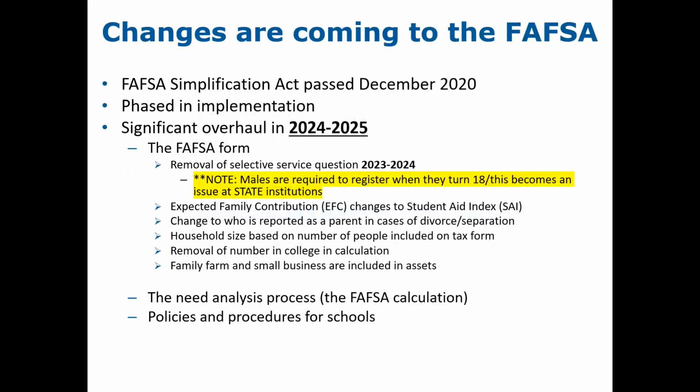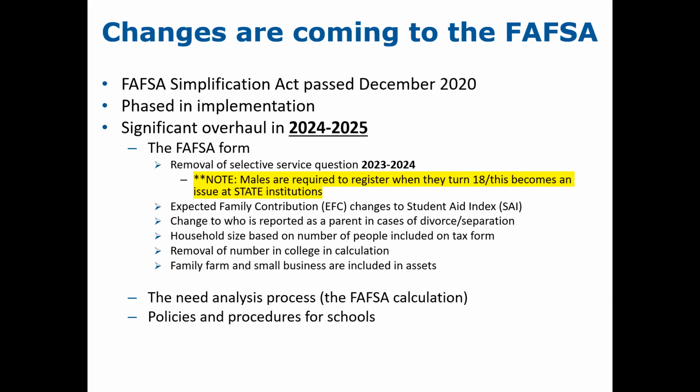Now, the focus of this presentation has primarily been about the 23-24 FAFSA process. But we want to discuss here for a minute the FAFSA Simplification Act that was passed in December of 2020 that is being phased in throughout the last few years and will be finalized in 24-25 with a significant overhaul of the FAFSA process. So the first one we want to discuss is in 23-24, FSA removed the requirement that all males be registered with Selective Service when they turn 18 in order to be eligible for federal financial aid.